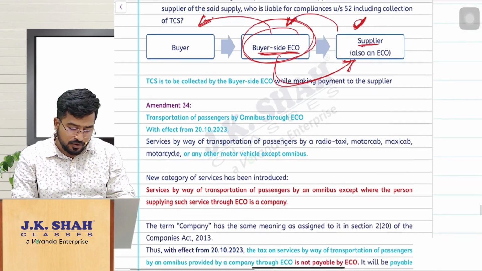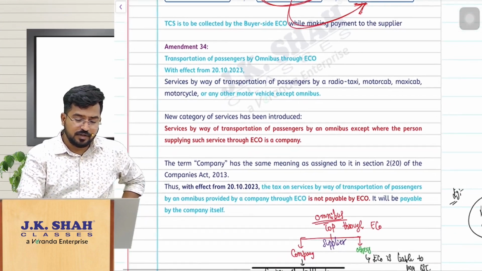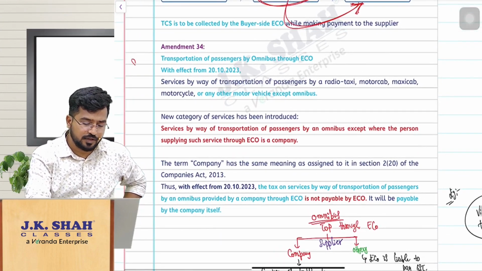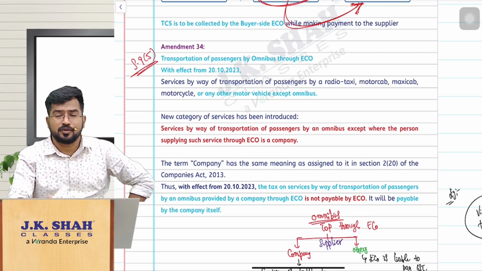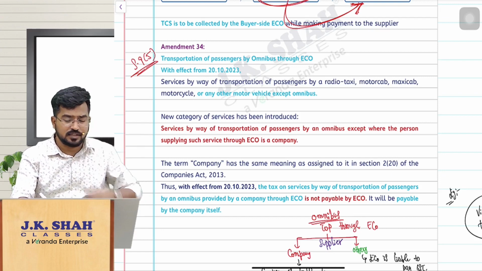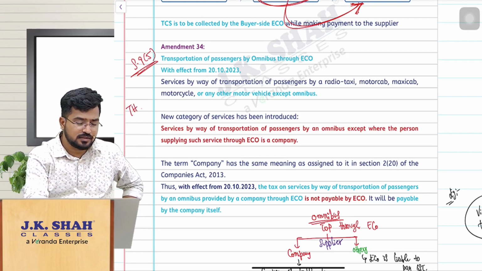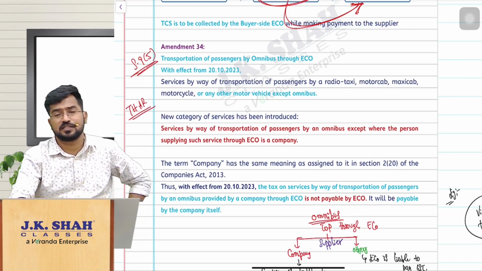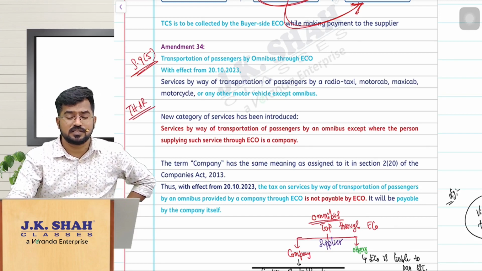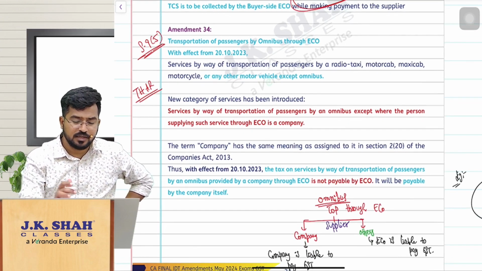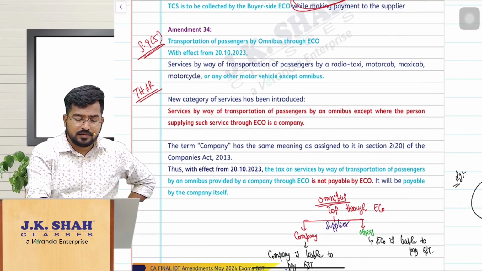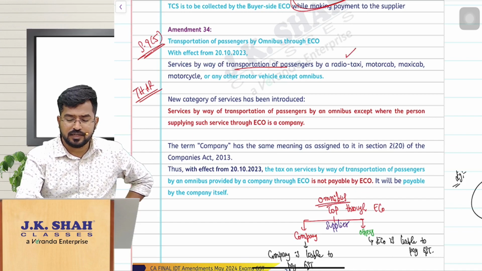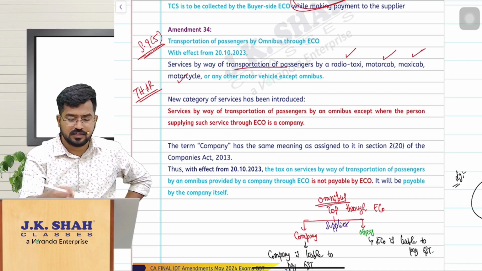Now the next one, guys, is an amendment related to section 9(5). If you remember, for supplies made through an e-commerce operator, the operator is liable to pay GST. We discussed the services: transportation of passengers, housekeeping, accommodation, restaurant services. In that a small change has happened. Earlier it was transportation of passengers by radio taxi, motor cab, maxi cab, motorcycle or omnibus.